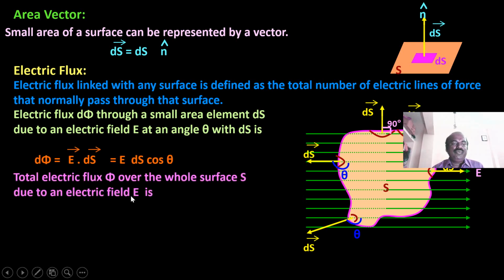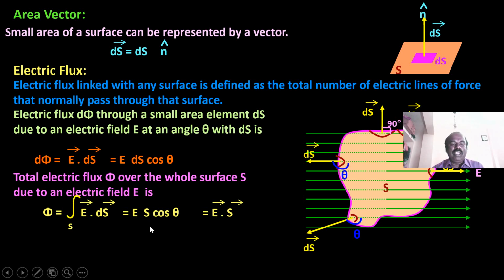Now the number of lines that cross a particular surface can be calculated by multiplying the electric field and the small area. Then we have E dS cos theta. Electric flux over the whole surface S can be calculated by integrating these values.